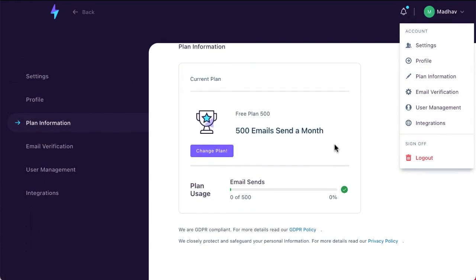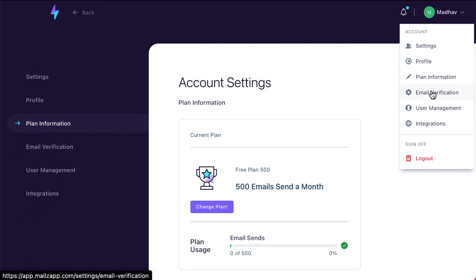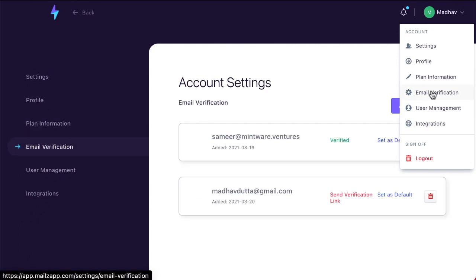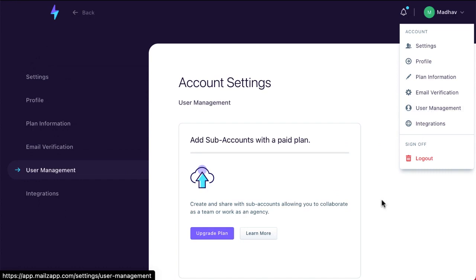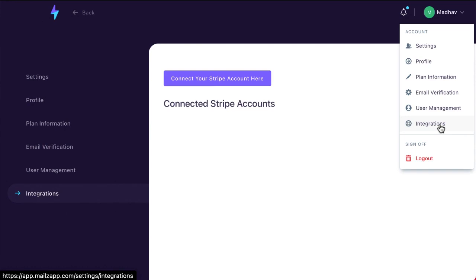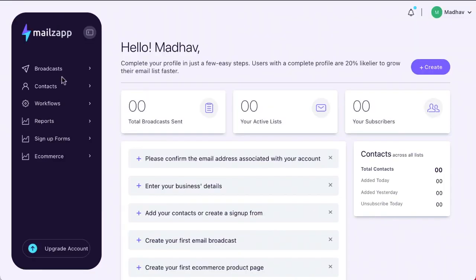We've set this account to 500 a month, but it depends on what plan you've bought. You can set various sent emails over here. If you have agency access, depending on your level of account plan, you can also get other users that can use your accounts, and this is obviously the integrations section. So to the dashboard, and here we are.